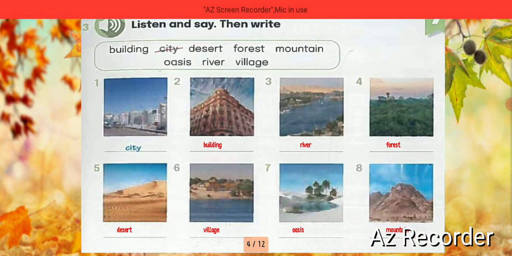So let's start. Number 1, city. Number 2, it's building. Number 3, it's river. Number 4, forest. Number 5, desert. Number 6, village. Number 7, oasis. Number 8, mountain. So these are the pictures.